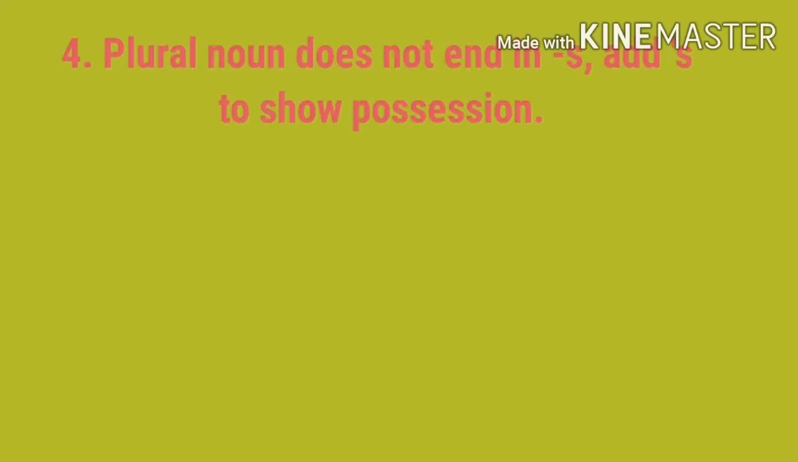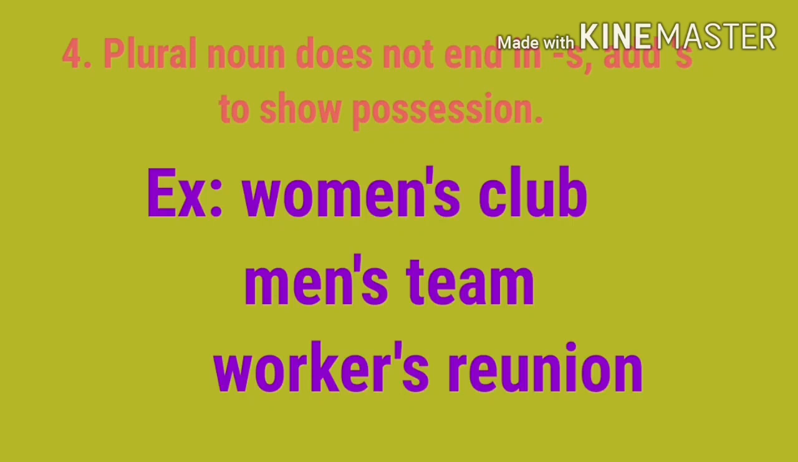Next one: if a plural noun does not end in s, we add apostrophe s to the end of the word to show possession. When a plural noun does not end with an s, add an apostrophe and an s to make it possessive. So, the example, women. Women is a plural noun, but it does not end in the letter s, so we add apostrophe s to show the possession. When the plural noun ends in s, we just add only an apostrophe. When the plural noun does not end in s, we add apostrophe s.